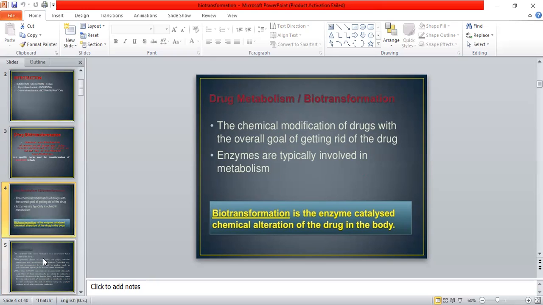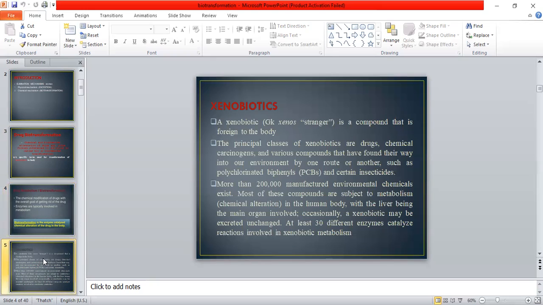I told you that the special term we use for any drug, compound, or foreign particle is xenobiotics. It actually means a stranger to our body. There are various classes of xenobiotics. It may be any drug, any chemical carcinogen, or various compounds that have found their way into our environment by several routes.